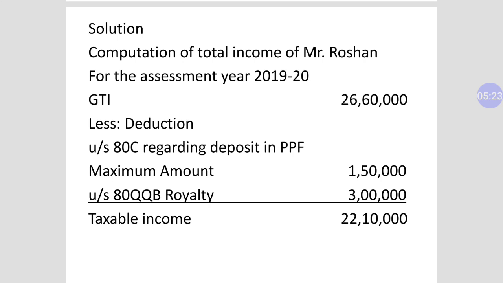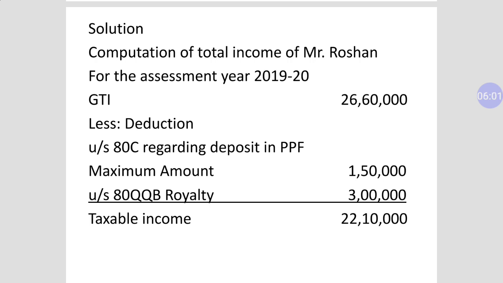First of all, you will have to compute the total income of Mr. Roshan for the assessment year 19-20. Now we are starting the question. Please keep in mind the question, and this is the solution. First of all, we have to consider gross total income rupees 26,60,000 less deductions, because in this question the gross total income is already given, so we are calculating taxable income directly after deducting these deductions.